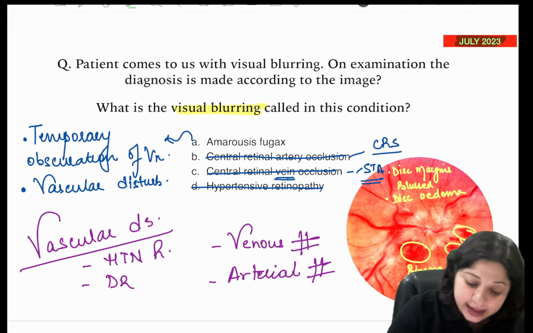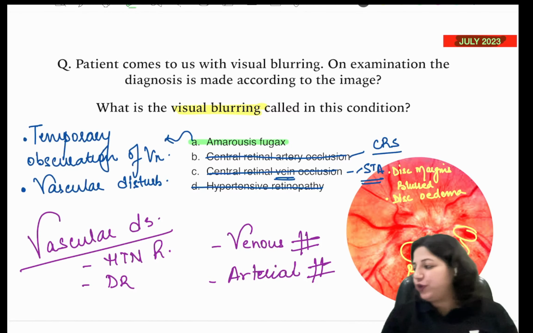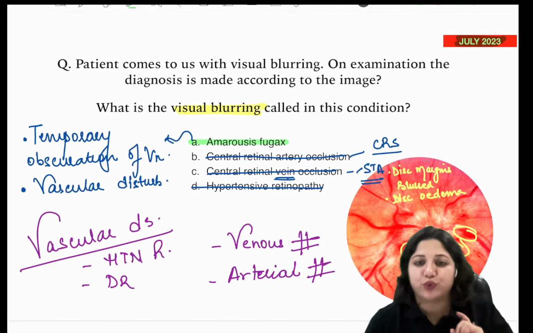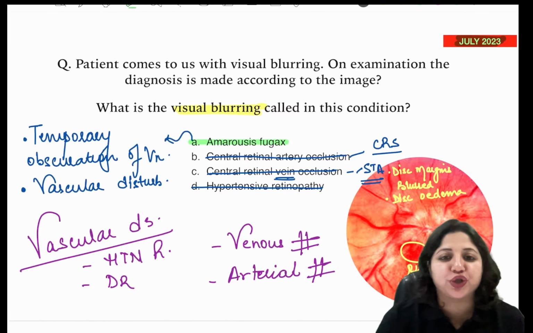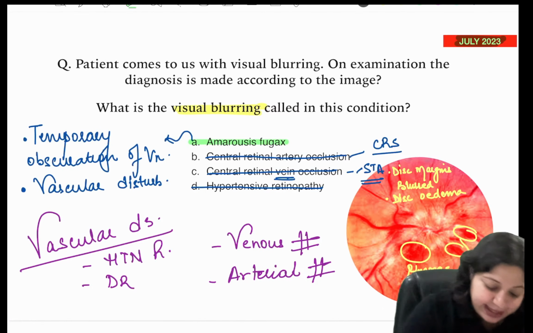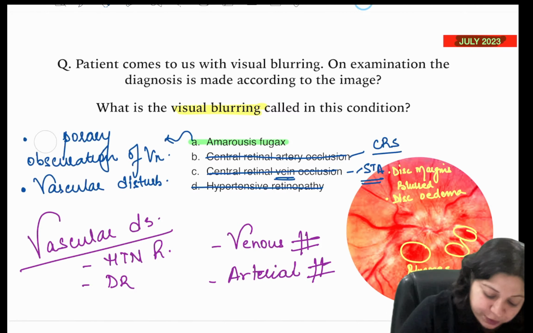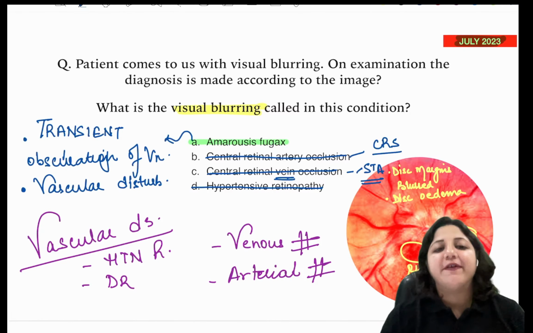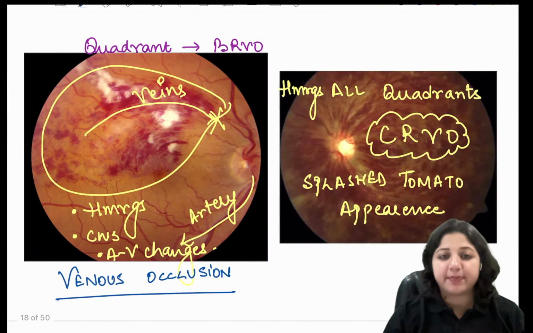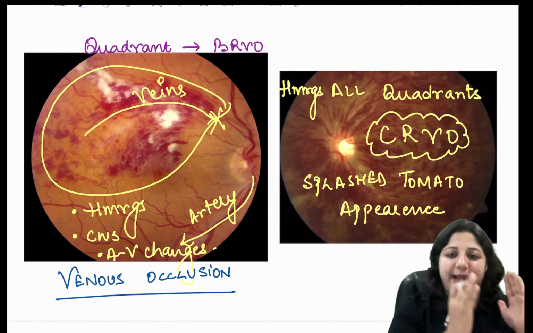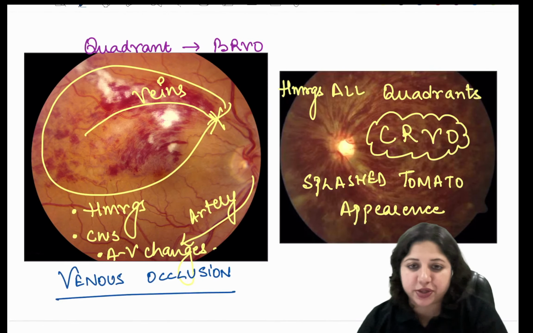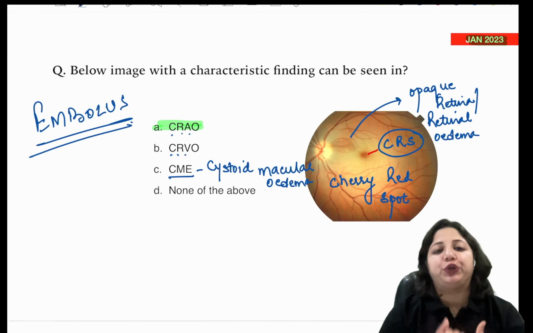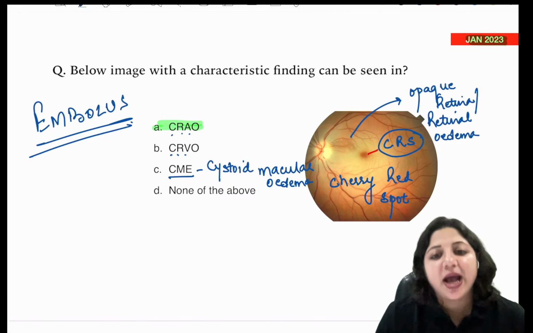So what is the answer here? The answer here is amaurosis fugax, which is a temporary obscuration of vision, rightly said as the transient obscuration of vision, and mostly because of vascular causes. So now you know this image; it should be in your mind when you have these hemorrhages. It can be a venous occlusion, a central retinal vein occlusion. If you have a cherry red spot, we talk of central retinal artery occlusion.